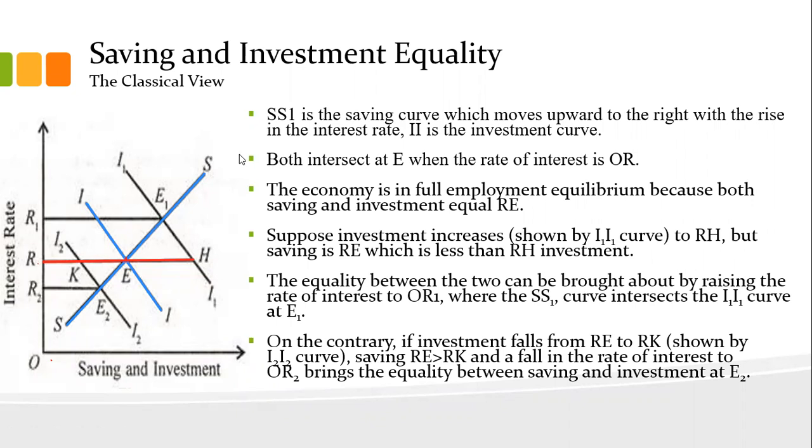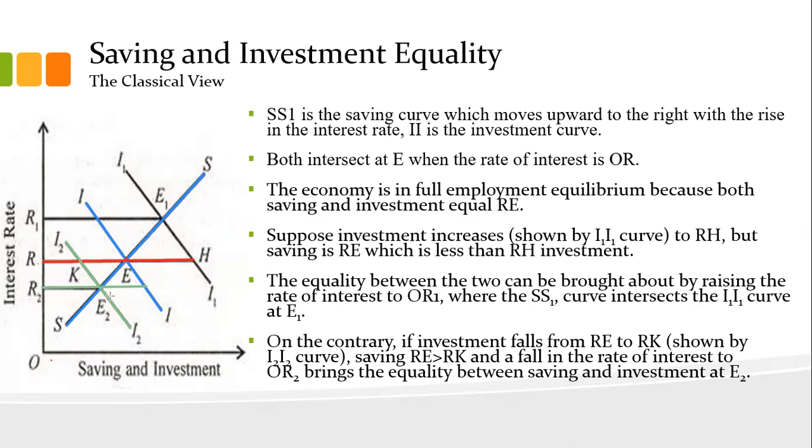On the contrary, if our investment is decreasing, so let's say it became I2. At this point you can see that our savings are more, but our investment is less.